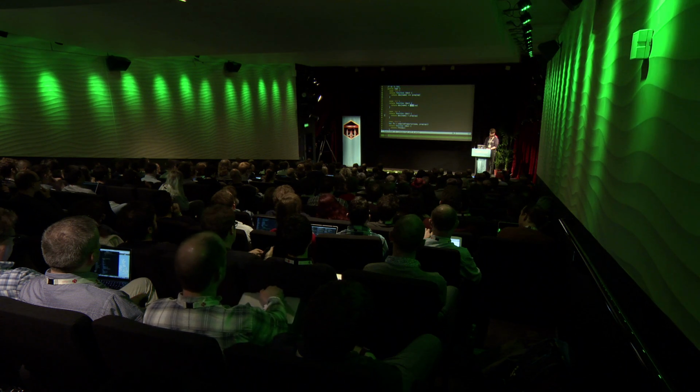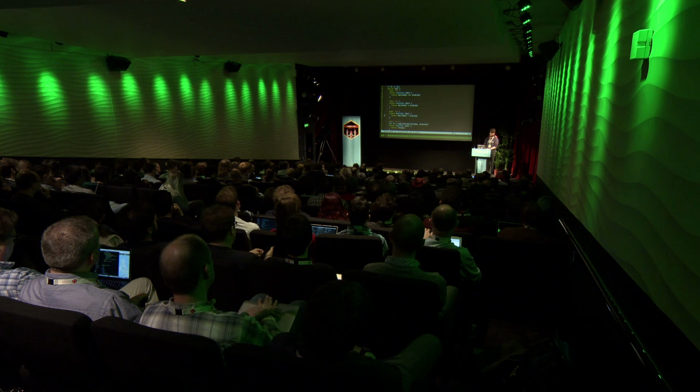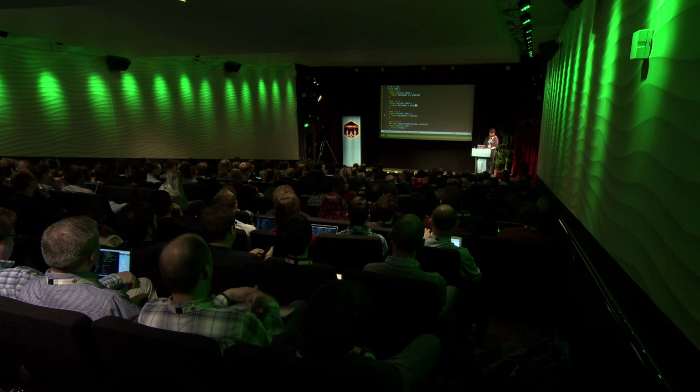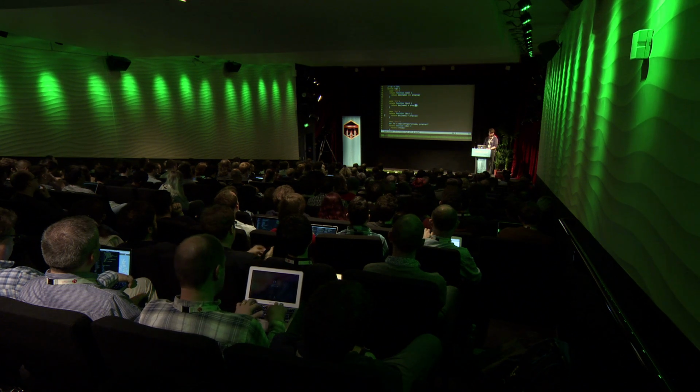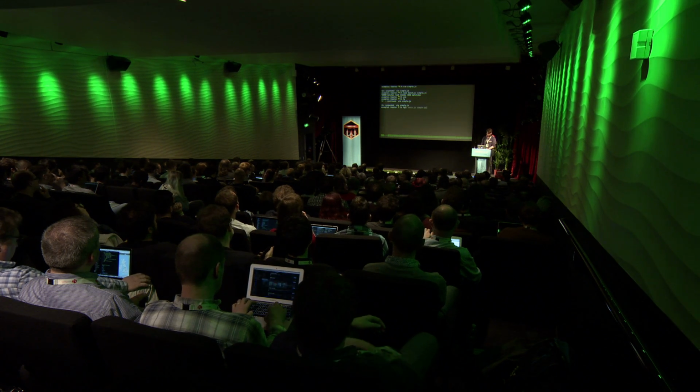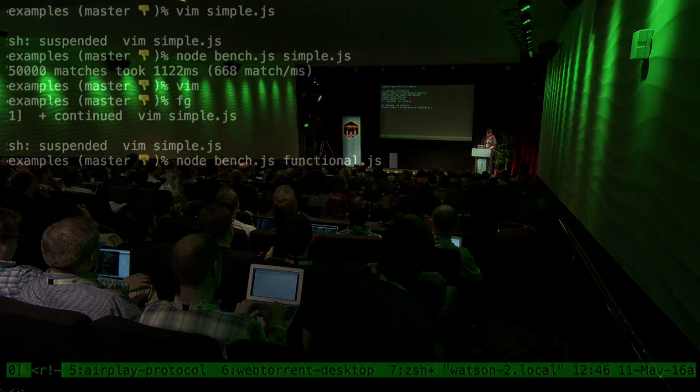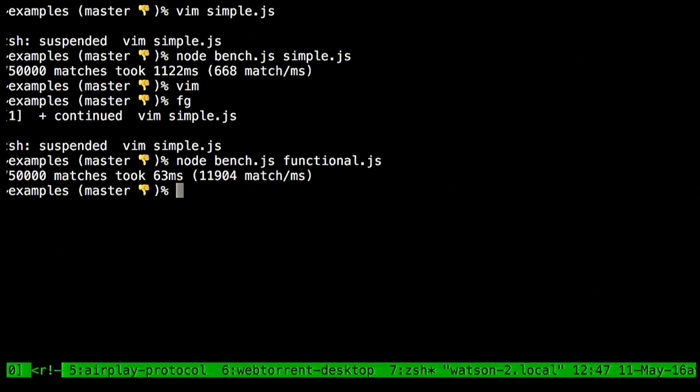So basically, I replaced everything in this compile property with functions that we can then call. But notice that we are still operating on the query at runtime. So we're still doing prop.op, where op is equal, less than, greater than, etc. But it's actually faster. If we take the functional version, we can already see a great improvement, 11,000 matches per millisecond. But of course, we need to do it this crazy way.